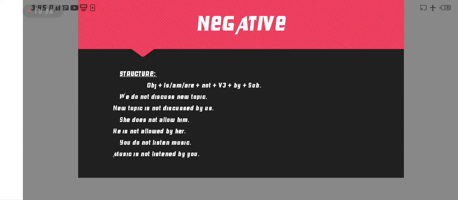Here subject is she. So if we want to shift this she to the place of object, we put here her.